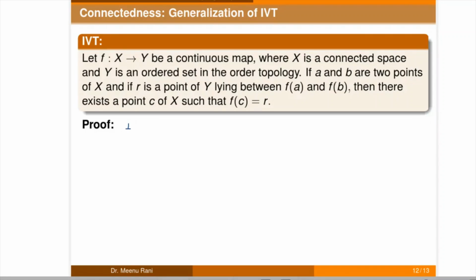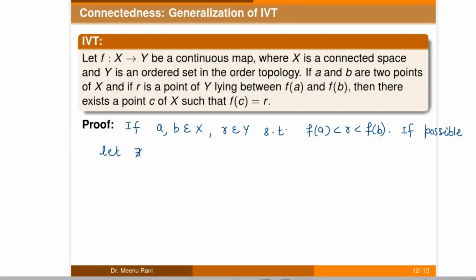So if we take any two points a and b in X, and r is a point of Y such that it lies between f(a) and f(b), then if possible, let there not exist any point c in X such that f(c) equals r.